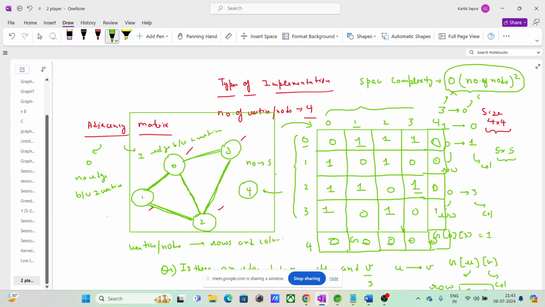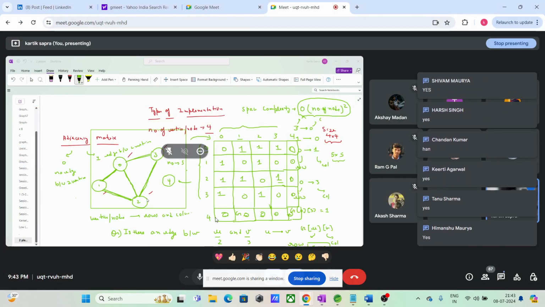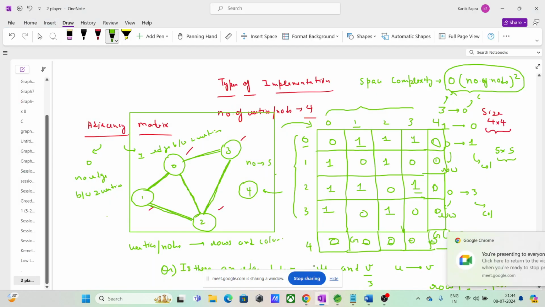So space wastage है या नहीं है? Wastage of space is there or not? Wastage of space is there. Yes or no? So space wastage is a big drawback. Space wastage is a big drawback, right?